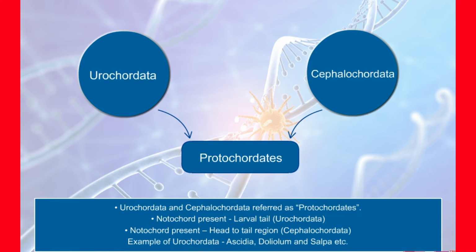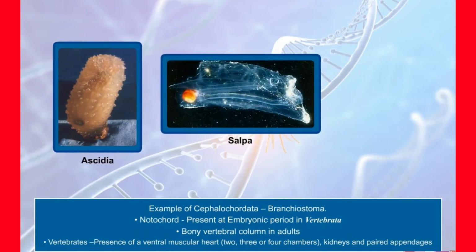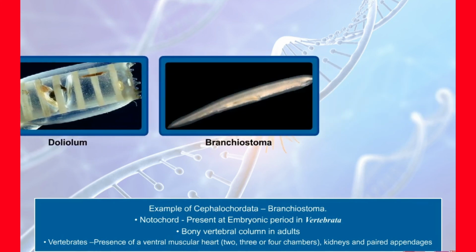Ascidia, Doliolum and Salpa are some examples of Urochordata. Branchiostoma, Amphioxus or Lancelet, is an example of Cephalochordata. The vertebrates possess notochord during the embryonic period.